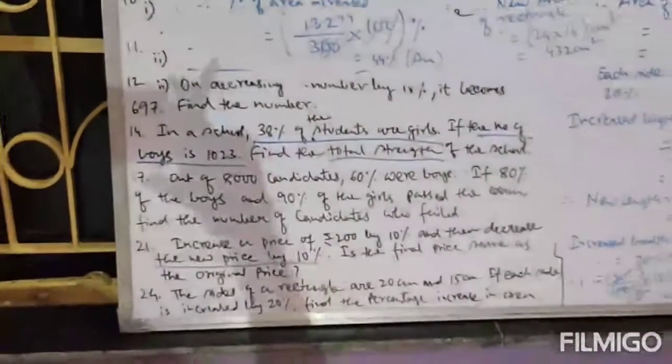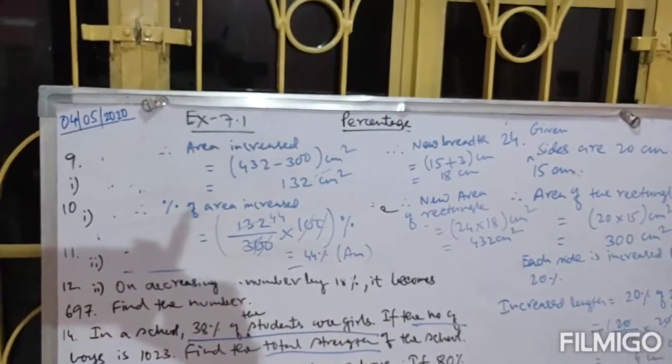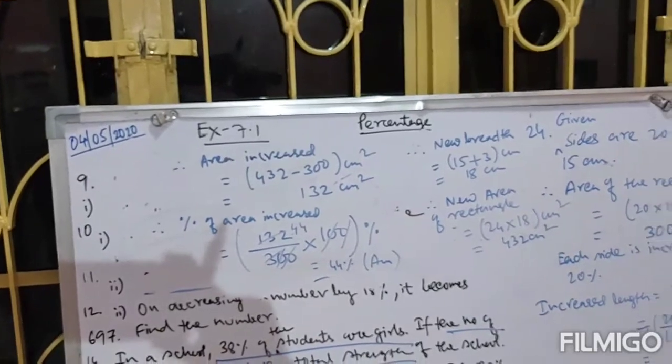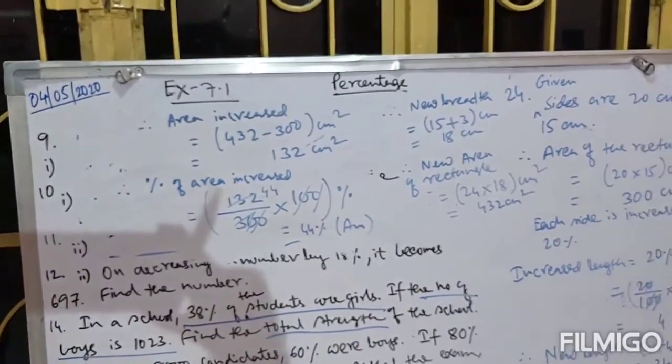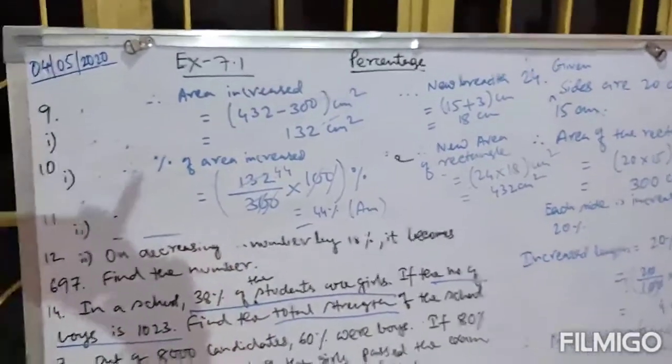Clear? So we have just solved the remaining questions from exercise 7.1. The remaining questions will be your homework, and in the next session we will solve exercise 7.2 and 7.3, and then in the last session we will solve exercise 7.4 and the chapter will be complete. Thank you.